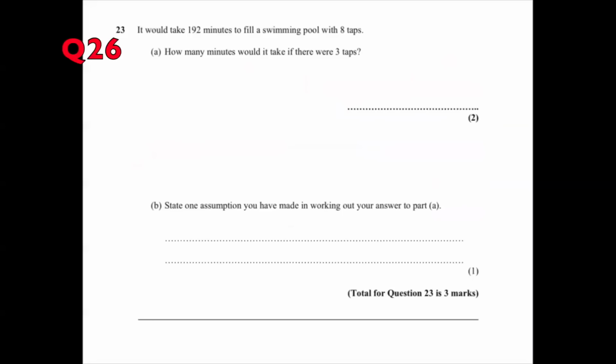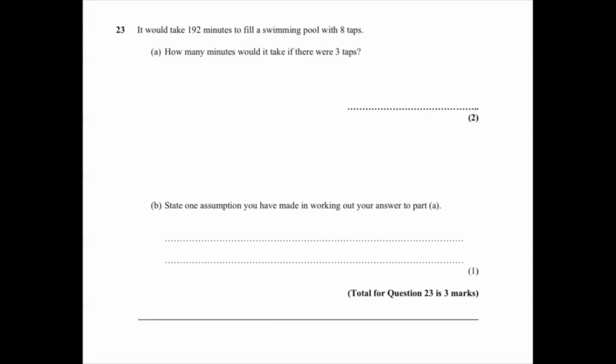Okay, the question everybody loves to hate. I don't know anybody that I've ever tutored or had in a class that has said, I love these. So we've got 8 taps all working simultaneously to fill a swimming pool, and it takes 192 minutes. We've got to work out how many minutes it would take if there were 3 taps. Well, if there were fewer taps, it's going to take a lot longer. So that's the first thing for us to really make sense of. We know that we want our answer to be bigger.